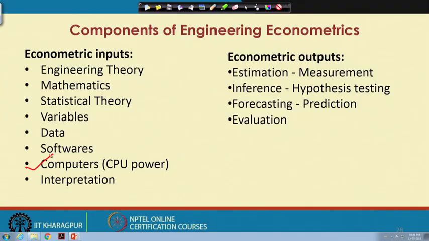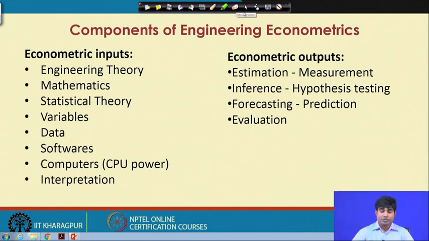Otherwise, it will be a continuously iterative process till you get the best output as per the particular engineering econometrics requirement, right. So now in the next process, what we can do, this is how